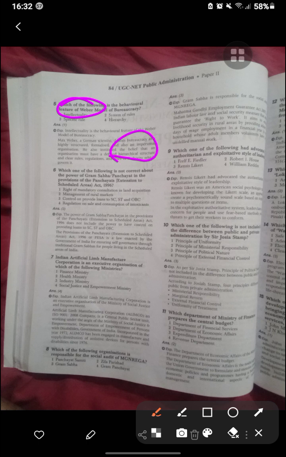Which of the following is not correct about the power of Gram Sabha? Control of the SC/ST OBC is not in this provision. The Panchayat PESA Act was a law enacted by the government of India, ensuring self-government through the Gram Sabha for the people living in the scheduled area. Indian Artificial Limb Manufacturing Corporation for the Social Justice and Empowerment Ministry. So that was the artificial limb. It is the central public sector unit working under the aegis of the Ministry of Social Justice, Department of Empowerment of Persons with Disability, Government of India, incorporated as Alimco.